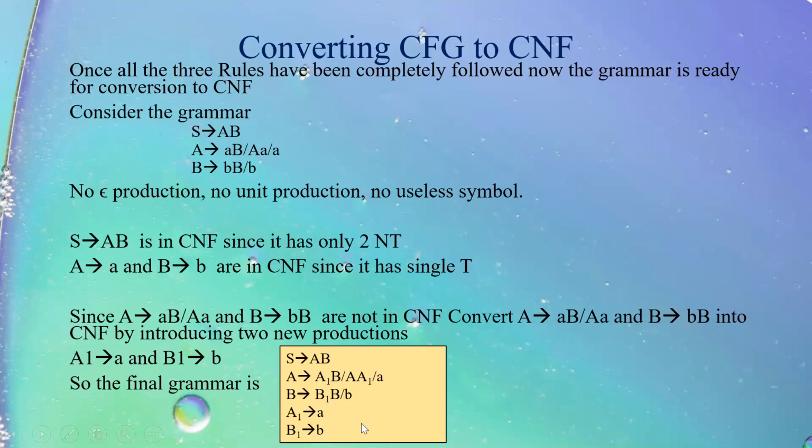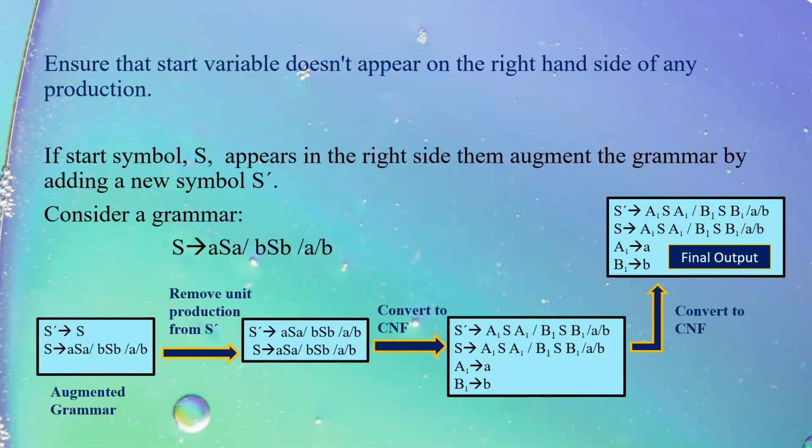So now the grammar which I get is completely in CNF. Why? Because at the right side of every production, I have two non-terminals or a single terminal. So this is how we convert a grammar from CFG to CNF.